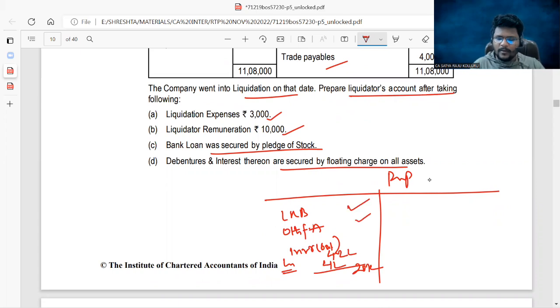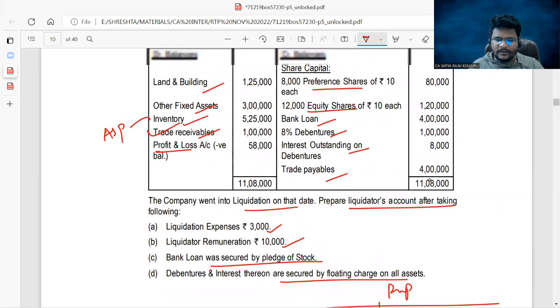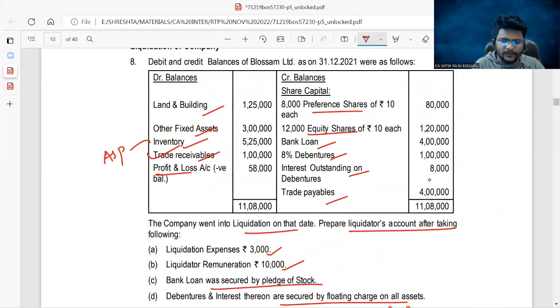The remaining, I'm not working out. Just proceed in the usual manner. Trade receivables also you will get 80% only. That is the realization from assets. Now you can start making payment, first for liquidation expenses, then liquidator remuneration.